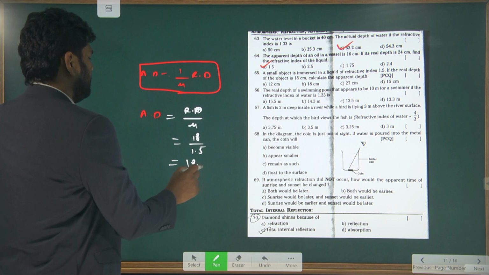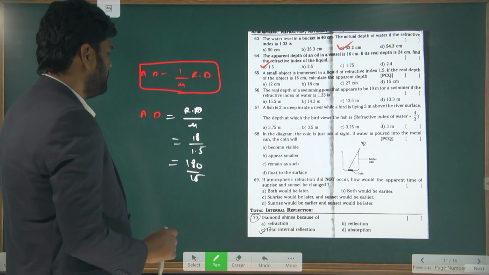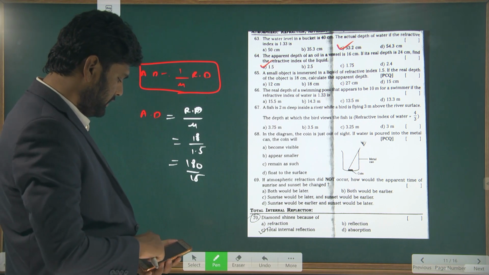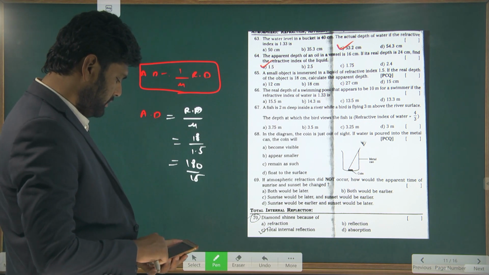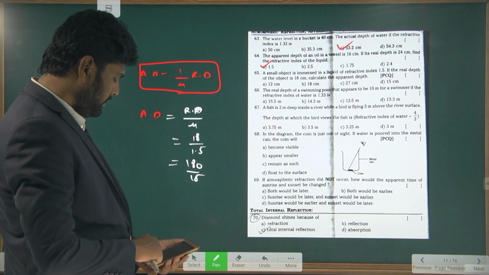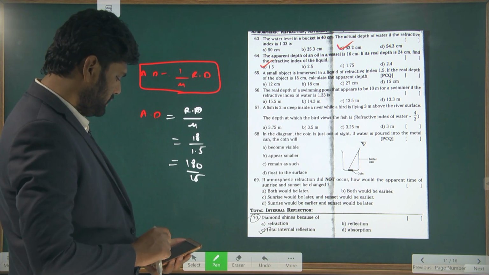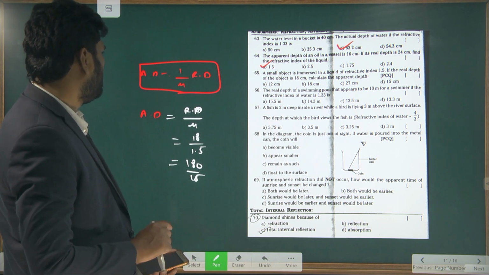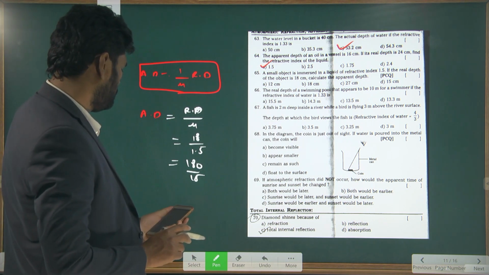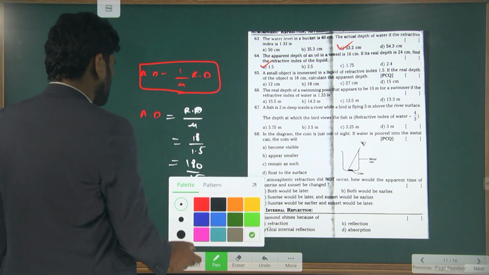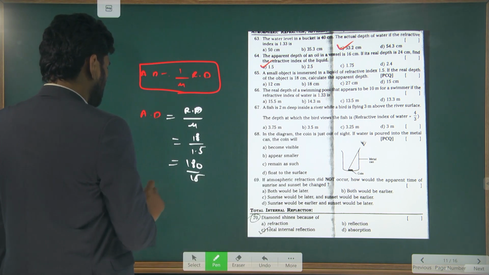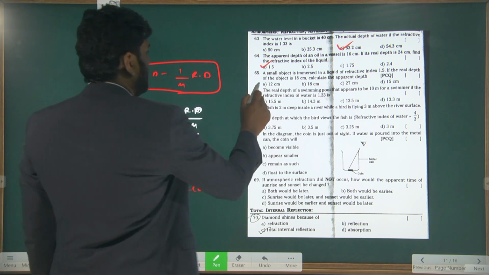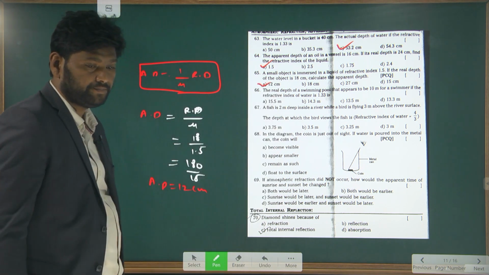So 180 by 15, that is 12. So apparent depth is 12 centimeter. So option A is the correct answer.